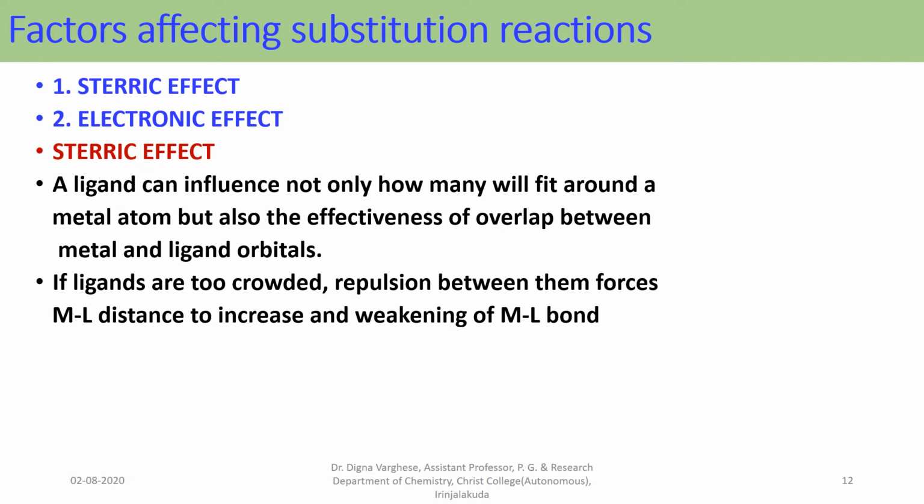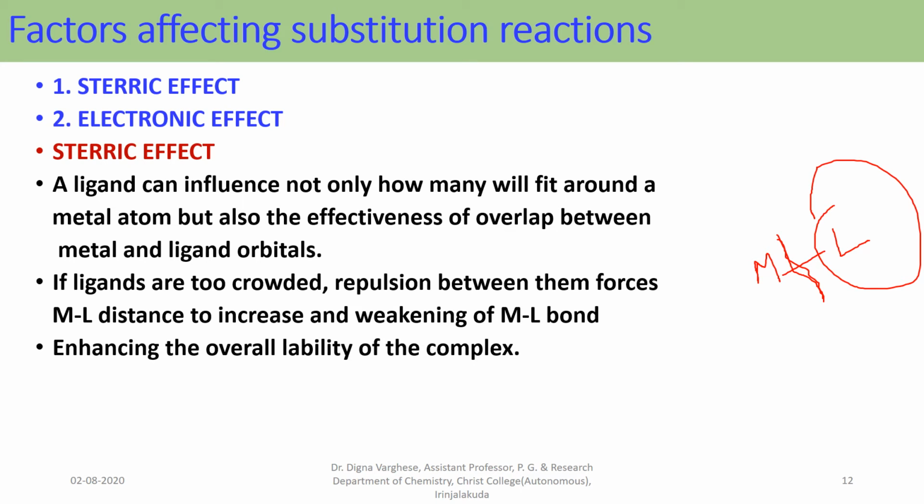If the ligands are too crowded, the repulsion between them forces the metal ligand distance to increase and therefore a weakening of the metal ligand bond occurs. If the ligand is a bulkier group, the distance between the metal and the ligand increases and thereby weakening of the bond occurs, enhancing the overall lability of the complex. Therefore the ligand can easily be replaced from the system, so that increases the lability of the complex.